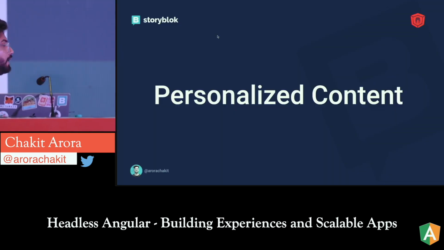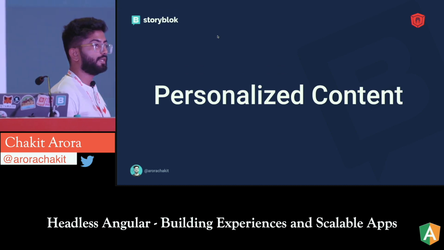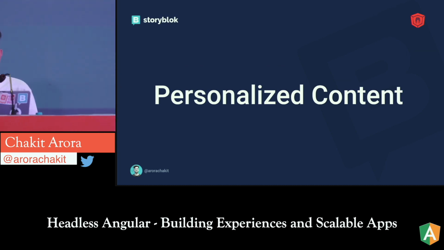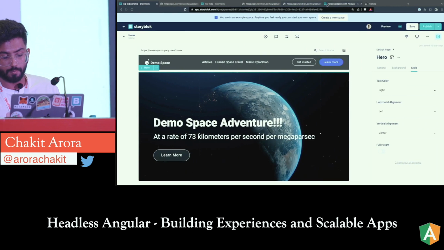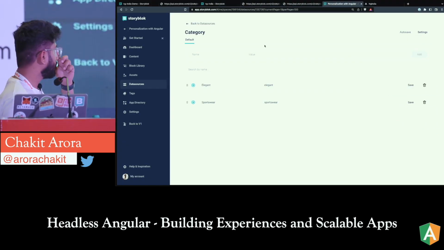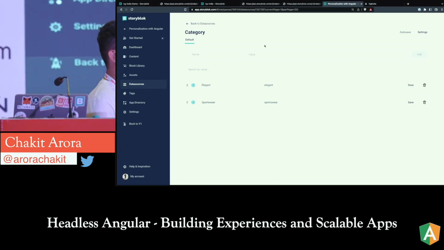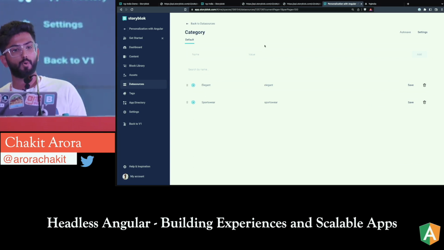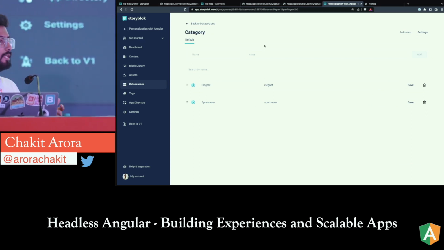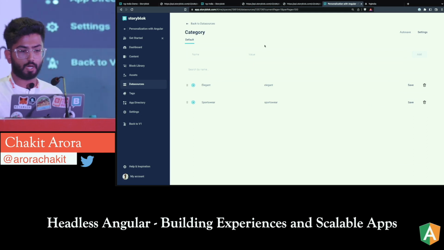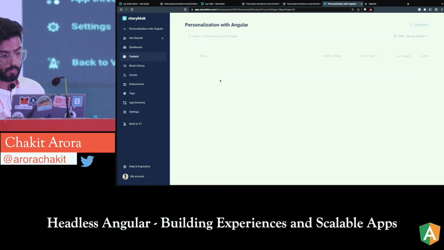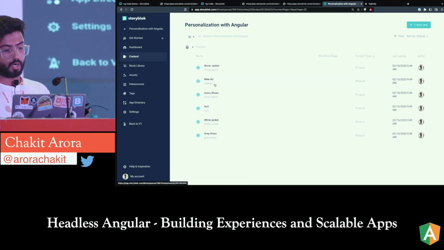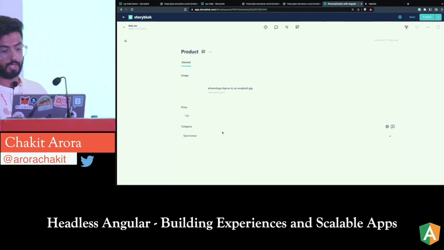Let's also see quickly how you can make personalized content in this sort of situation. So I think I have a space for personalization. Over here, I've stored two categories. One is elegant and the other one is sportswear. Now let's say you identify the customer. First let's see how the products are defined over here. If I go inside the products, you'll see that every product, wherever I go, has one field of category.